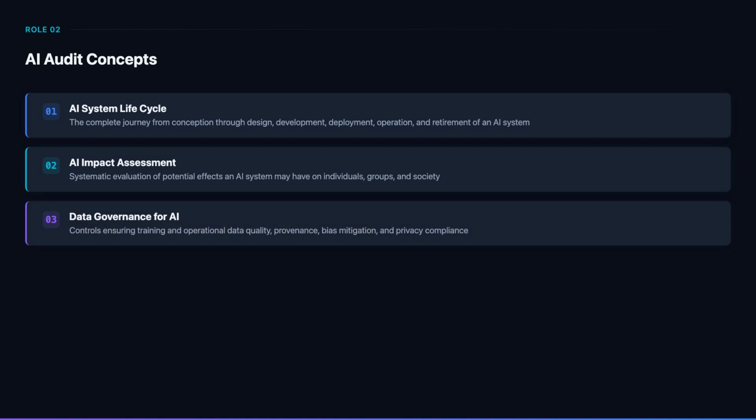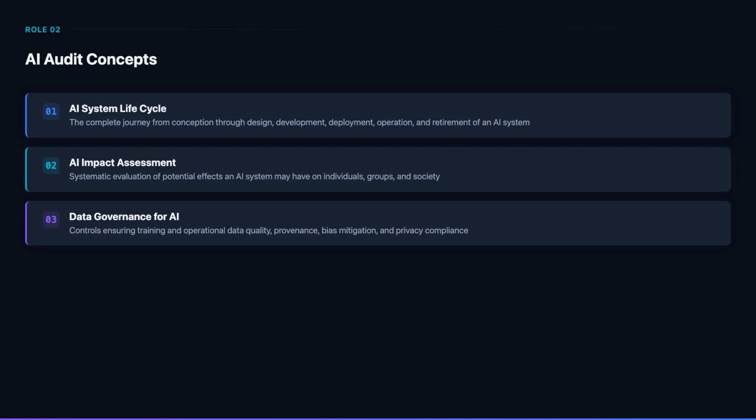Data governance for AI covers the controls ensuring that training data and operational data meet quality standards, have documented provenance, undergo bias assessment, and comply with privacy regulations. The lead auditor must verify that data governance is not an afterthought, but an integral part of the AI development process with clear accountability.